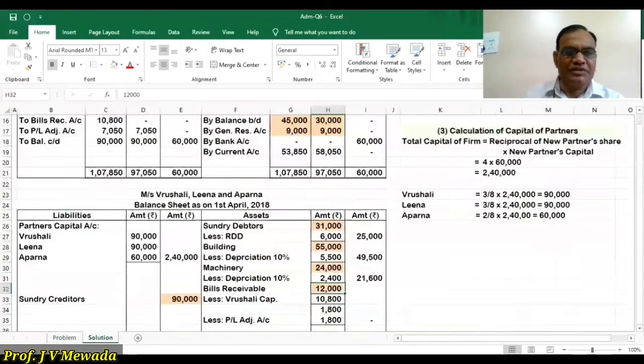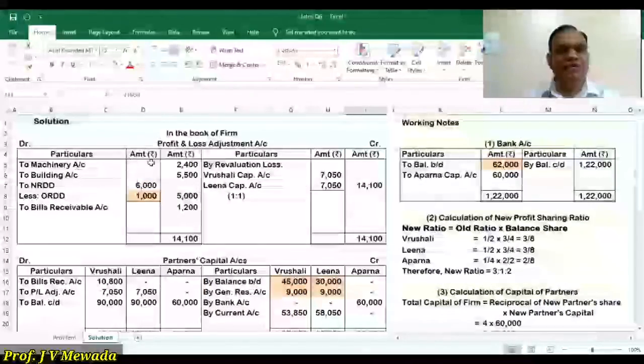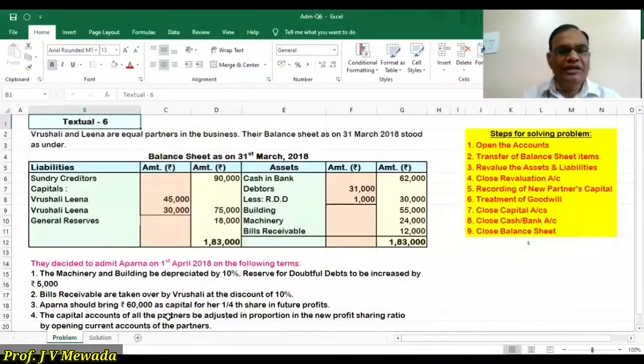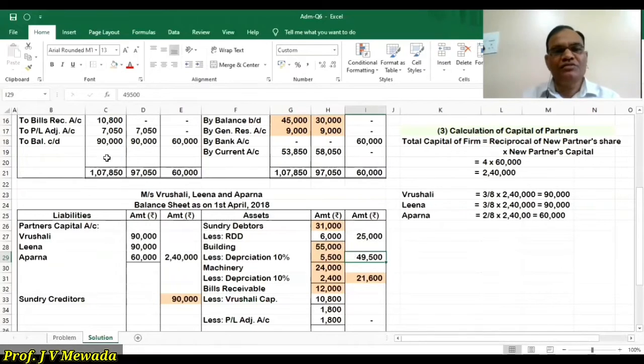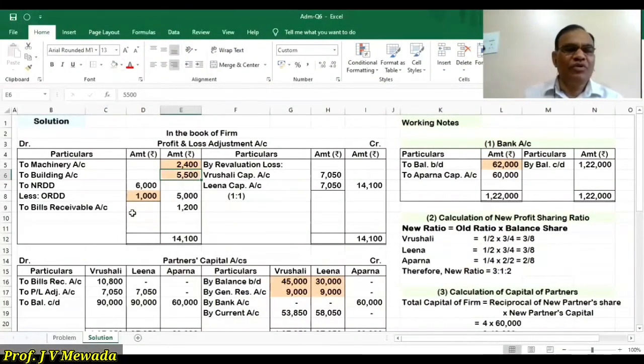Machinery is depreciated by 10%. So let us see the machinery. 10% is 2,400. Outer column 21,600. And in profit and loss adjustment account on the debit side, machinery account 2,400. Building depreciated by 10%. So building 10% is 5,500. So outer column it is 49,500 and 5,500 we have to write here on the debit side of profit and loss adjustment account.